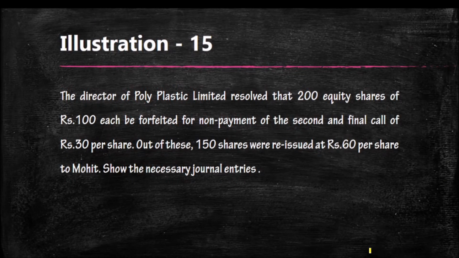Just look at here a small problem. The directors of Polyplastic Limited resolved that 200 equity shares of rupees 100 each be forfeited for the non-payment of the second and final call of rupees 30. Out of these, 150 shares were reissued at rupees 60 per share. So these types of problems we can expect for 4 marks.